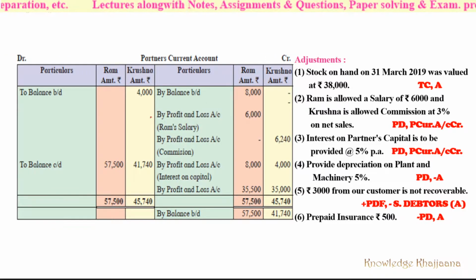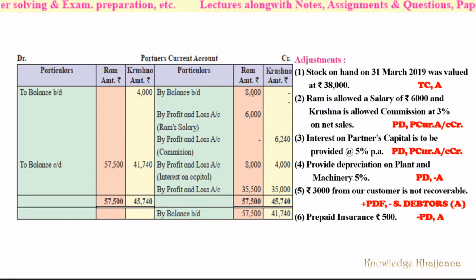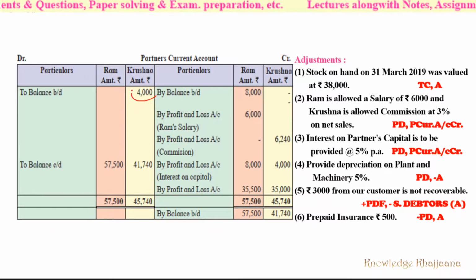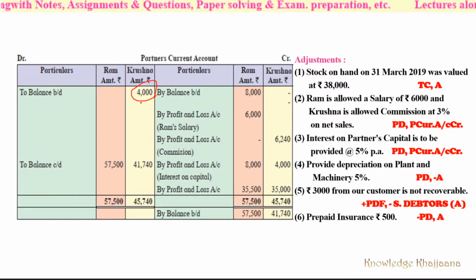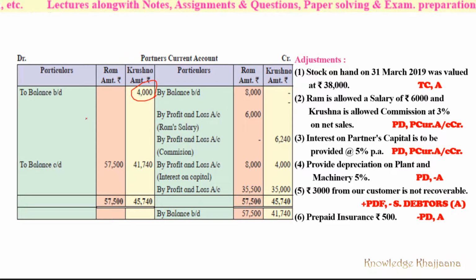Here you would have noted that Ram had a credit balance of current account of rupees 8,000, whereas Krishna had a debit balance of current account. What does this mean? Krishna has a debit balance of current account. It means last year he must have overdrawn, so he would have the debit balance, and that has carried over here as the opening debit balance of his current account.